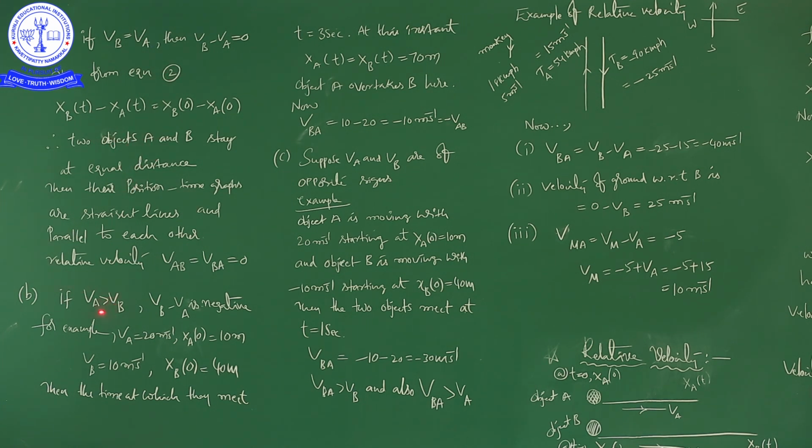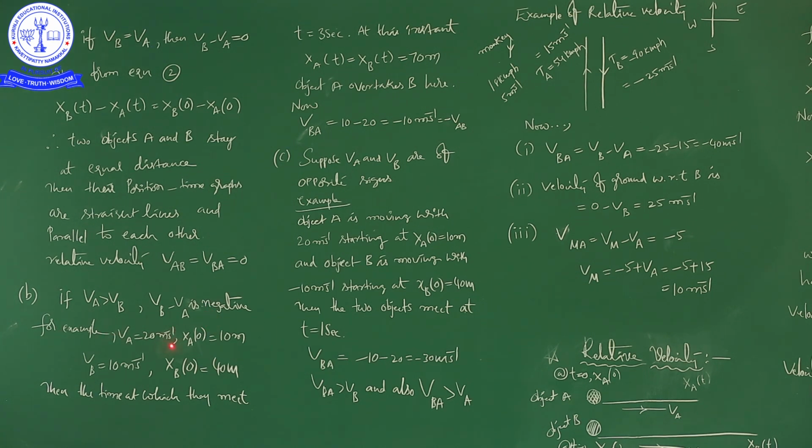Next, the second graph, the B graph. In the B graph, both the bodies are moving with unequal velocities. One is VA, another one is VB, and moreover VA is greater than VB. Unequal means you can assume either VA is greater than VB or VA is less than VB, no problem. So we assume VA is greater than VB. Then VB minus VA is negative.